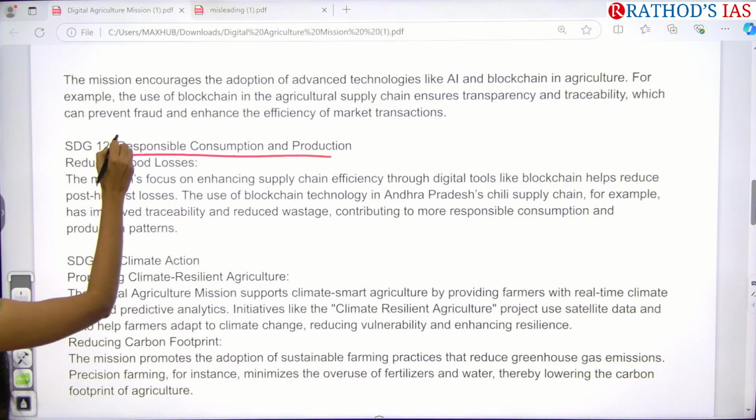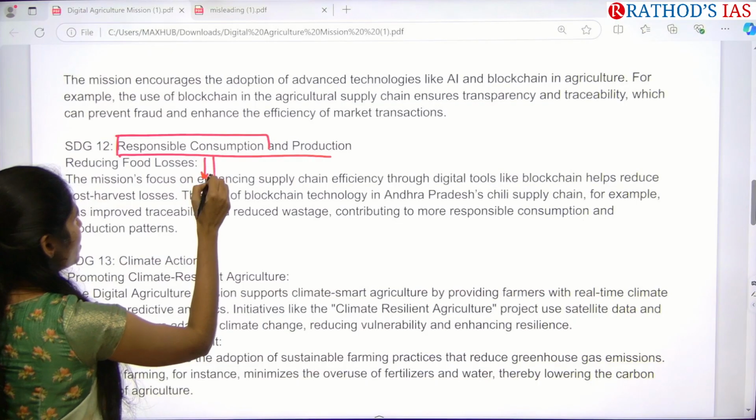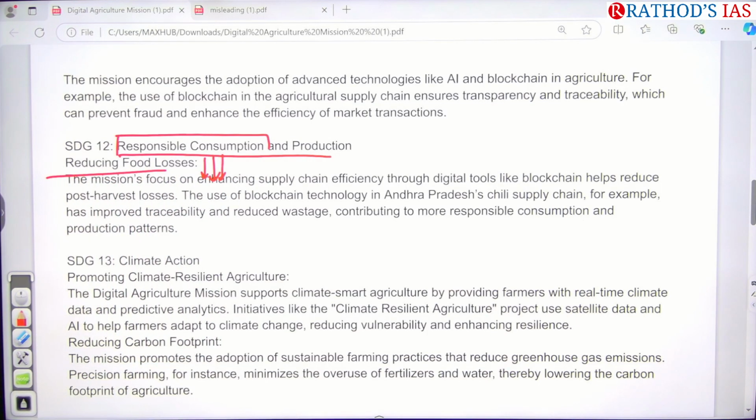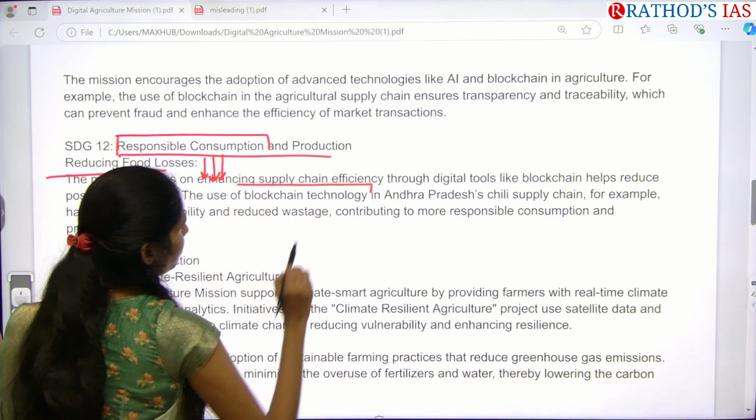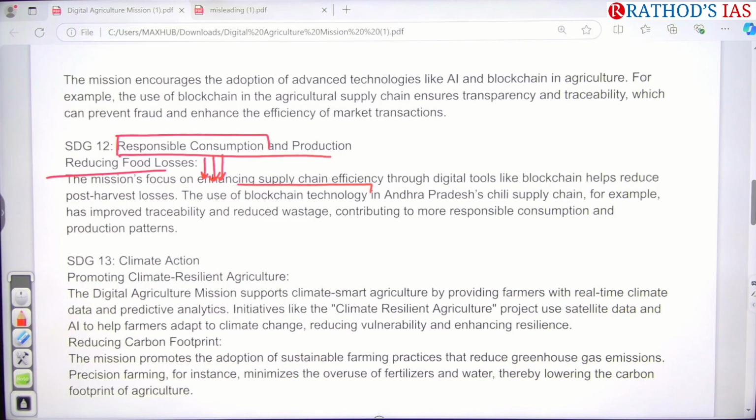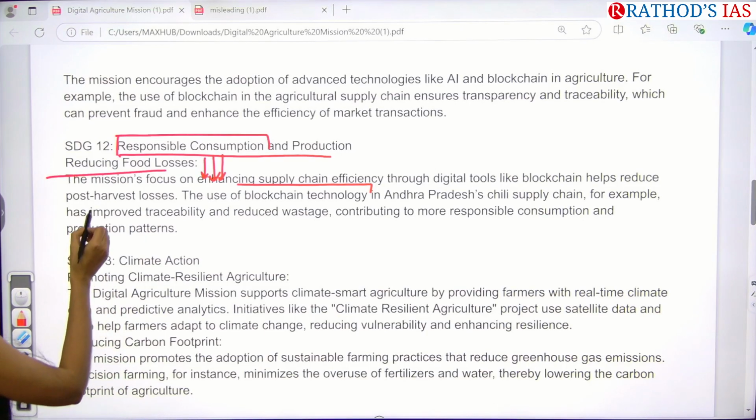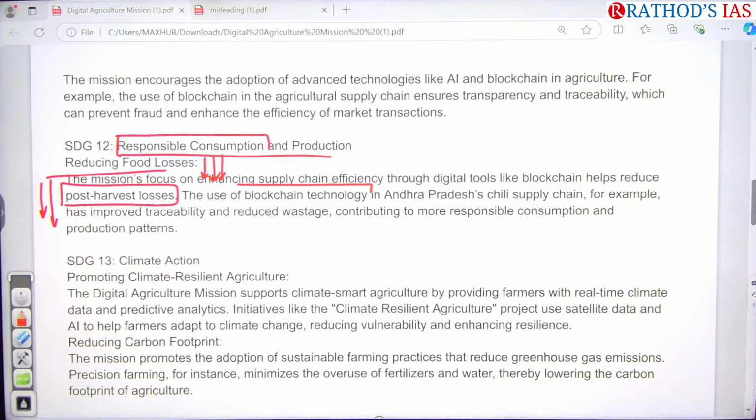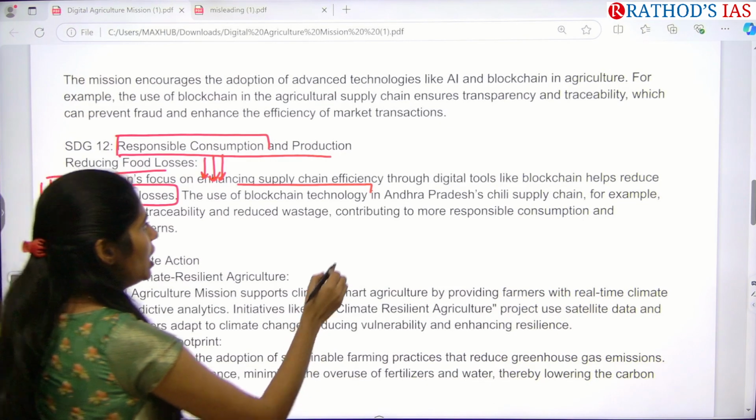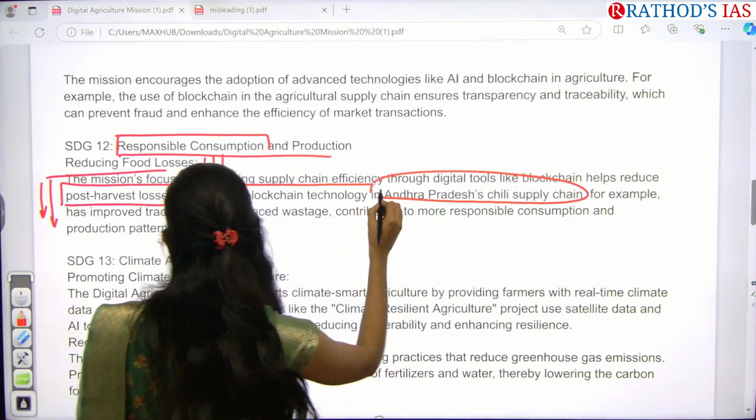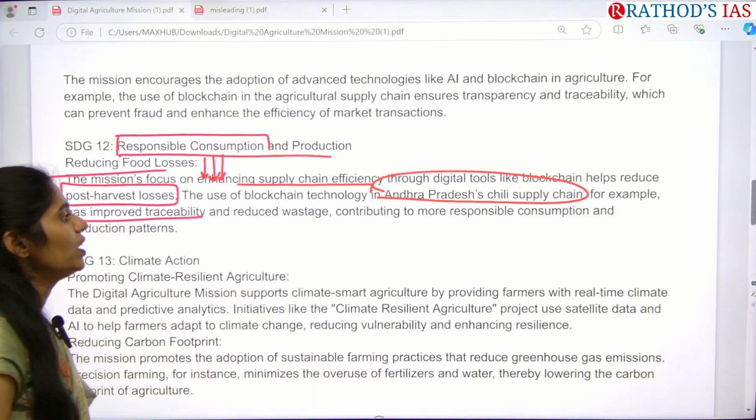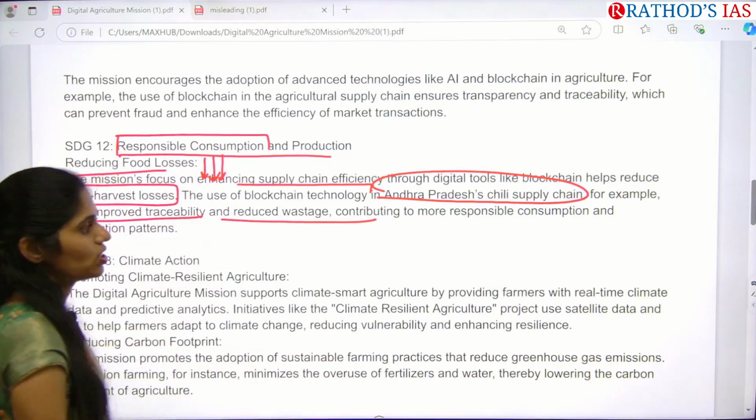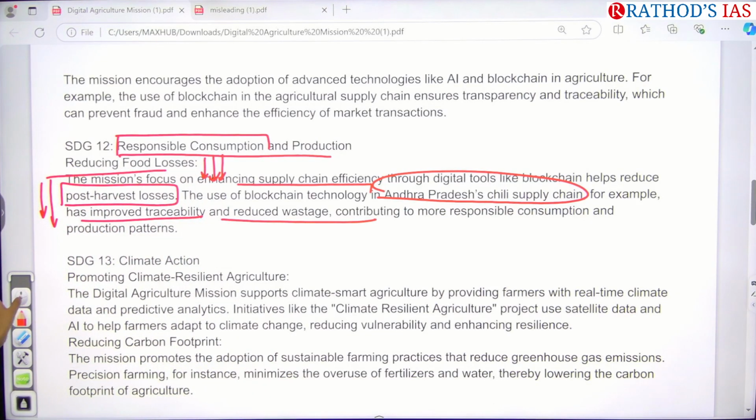In responsible consumption, we have to minimize the wastage of food and reduce food losses. If we have an efficient supply chain, we can decrease the wastage. For that, we can use blockchain. It will reduce post-harvest losses. That is mainly used in the Andhra Pradesh chili supply chain, for example. It will improve traceability, and it will also be helpful for reducing wastage, and in consumption and production patterns.